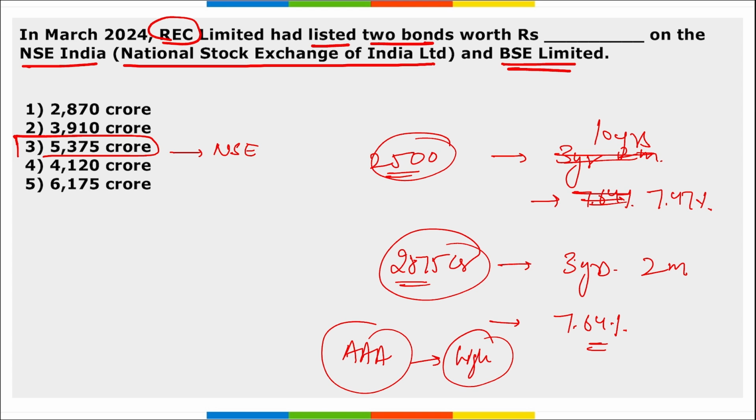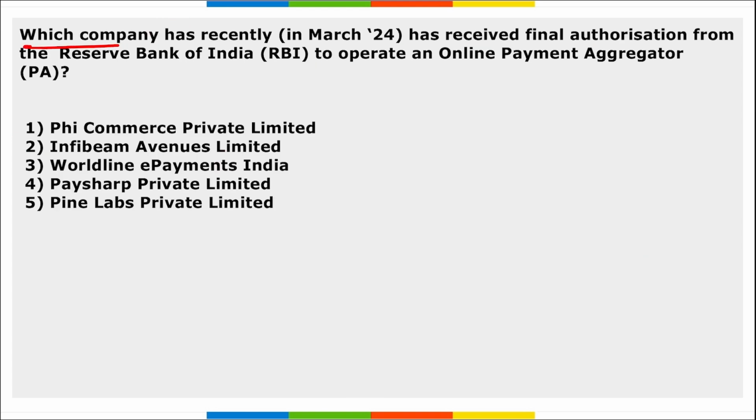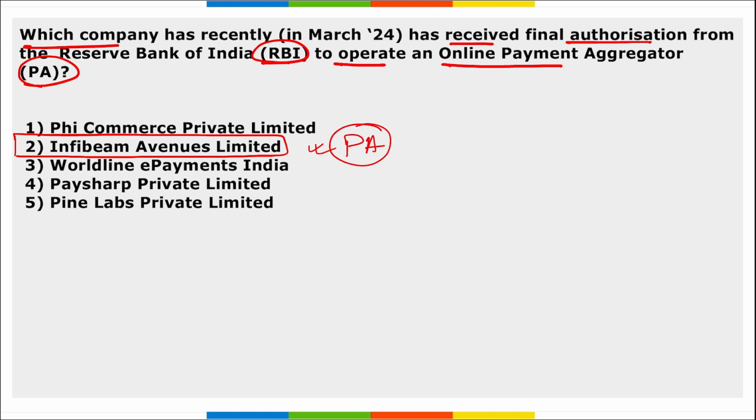Right. Next, which company has recently received the final authorization from RBI to operate as an online payment aggregator? So which is that organization? It is Infibeam Avenues Limited. Correct. They have recently received the final authorization from RBI to act as a payment aggregator. Correct.